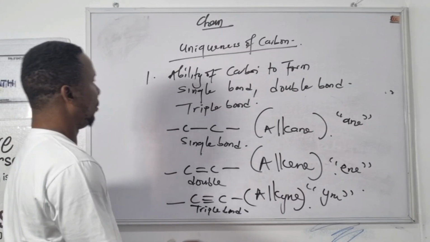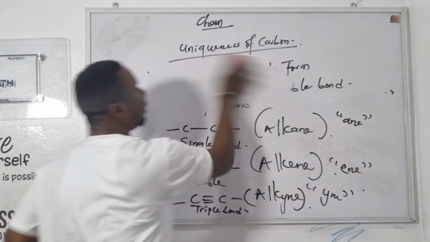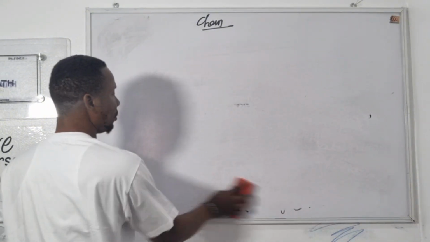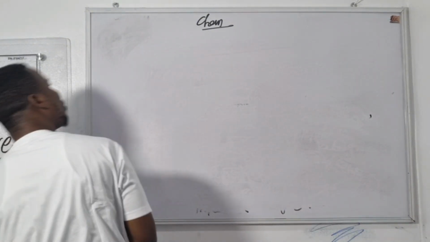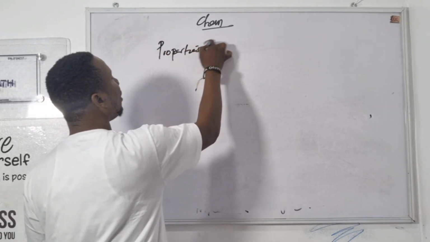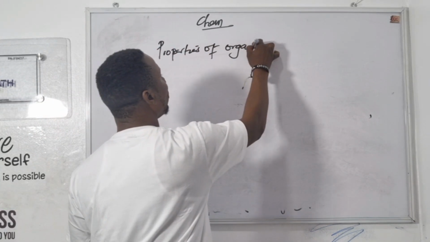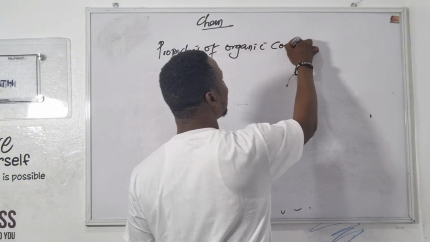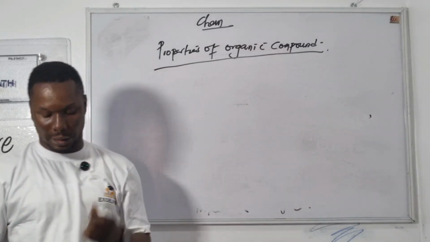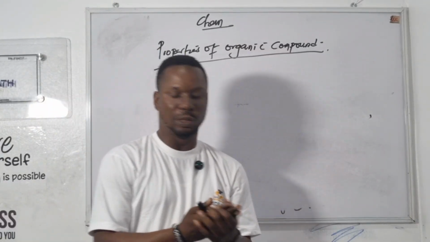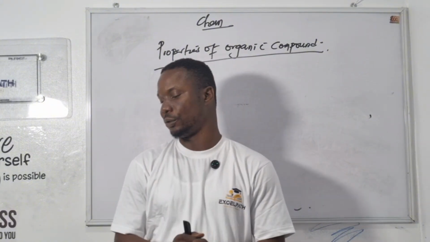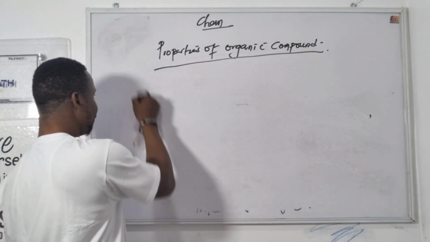Okay. Now let's proceed. Now let's look at the properties of organic compound. We need to know the properties of organic compound because we have inorganic compounds also.